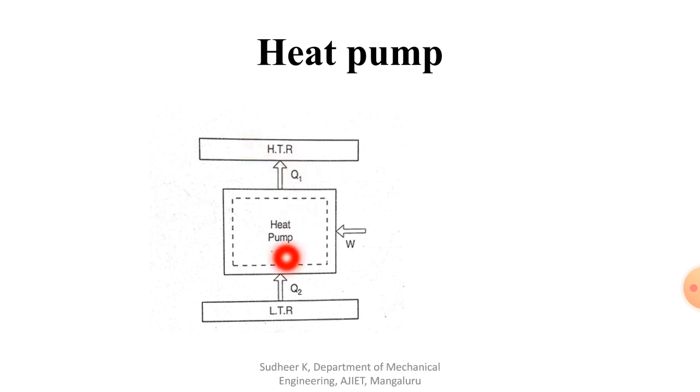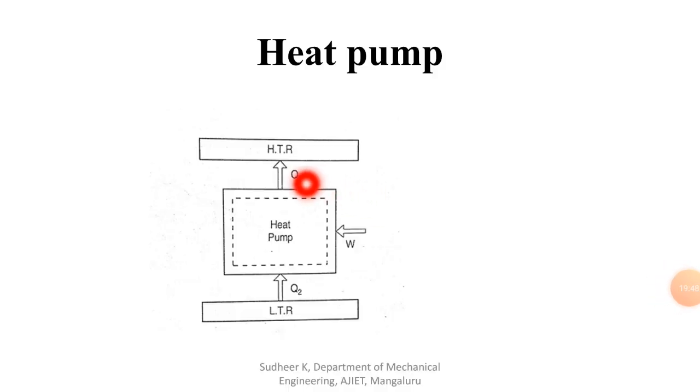So the main purpose of a heat pump is to take heat from a lower temperature space and supply it to a higher temperature region for heating purposes. This is very useful to keep our room warm during the winter season. So that is the main function of a heat pump, and its working is exactly opposite to a heat engine.